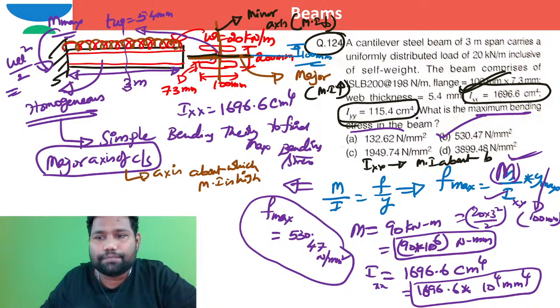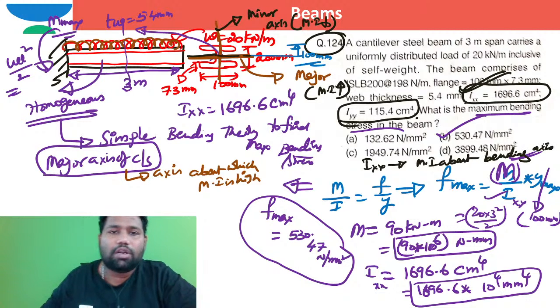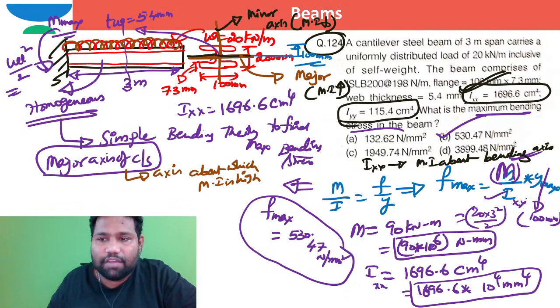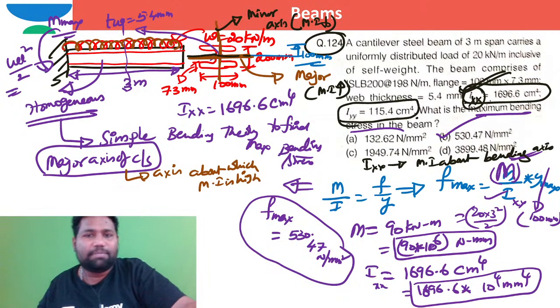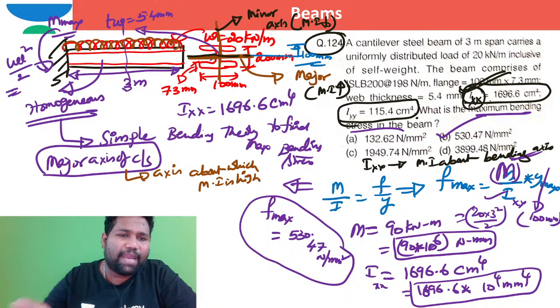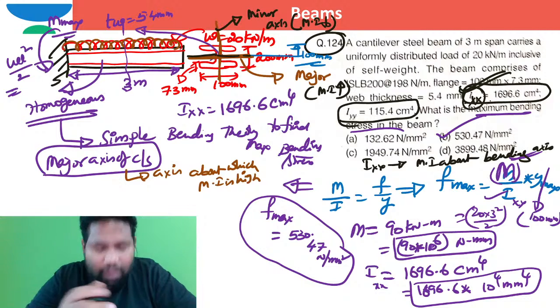About bending axis, what is the moment of inertia? The moment of inertia about that bending axis, if it is notation, I am taking it as IXX. It is major axis. So the major axis of cross section and minor axis of cross section I have defined for you.